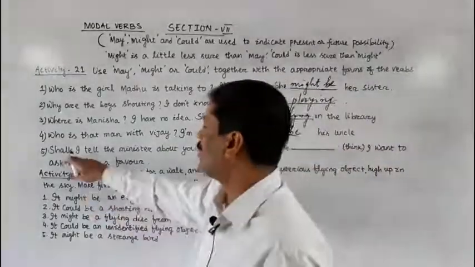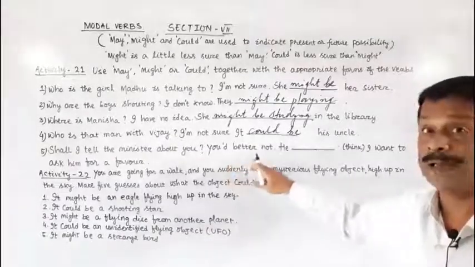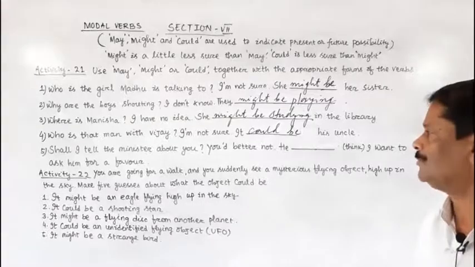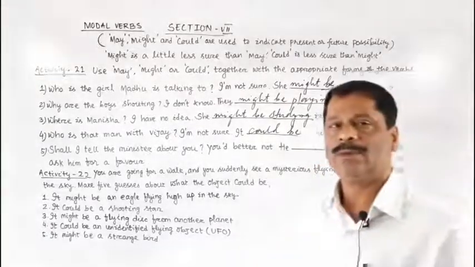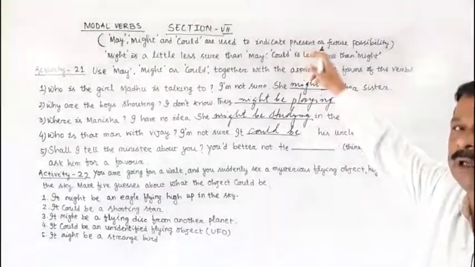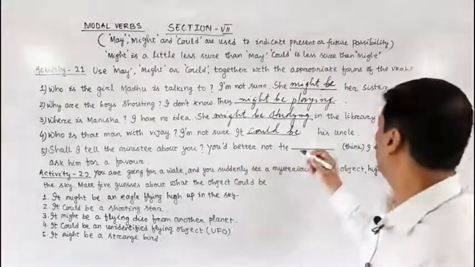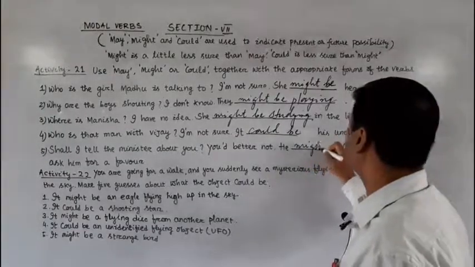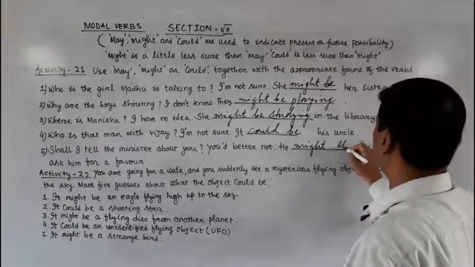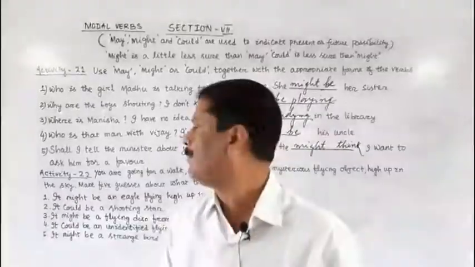Next question. Shall I tell the minister about you? You had better not. You had better not tell the minister about me. Here, the modal that we will use is to indicate future possibility or present possibility. You had better not. He might think. Here the verb think is there in the given brackets. He might think. I want to ask him for a favor.